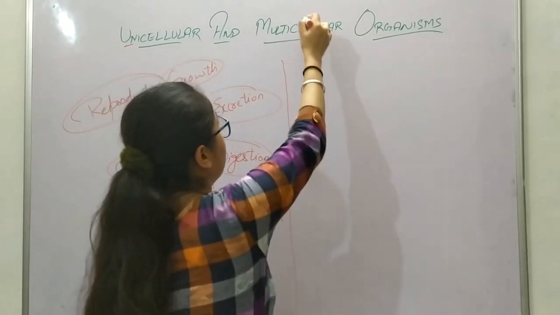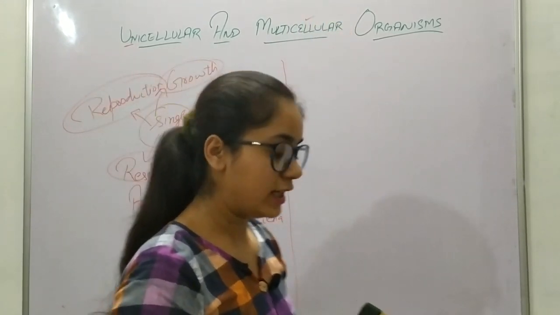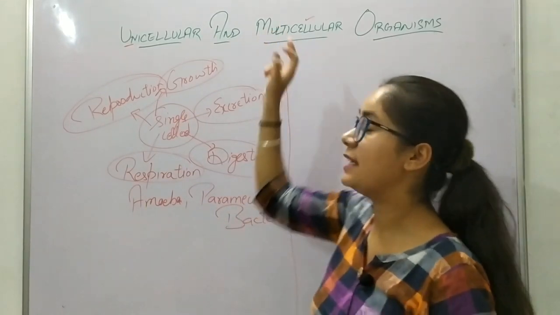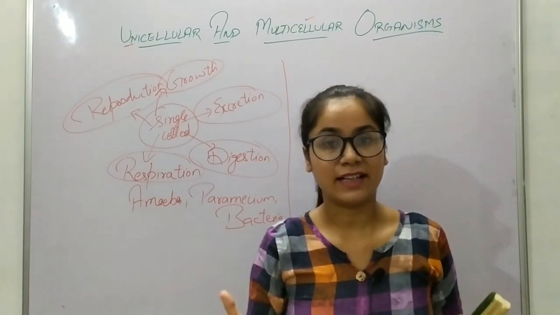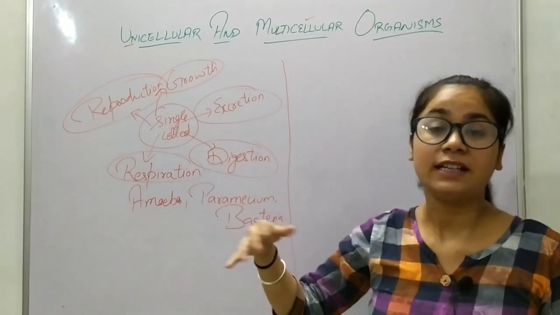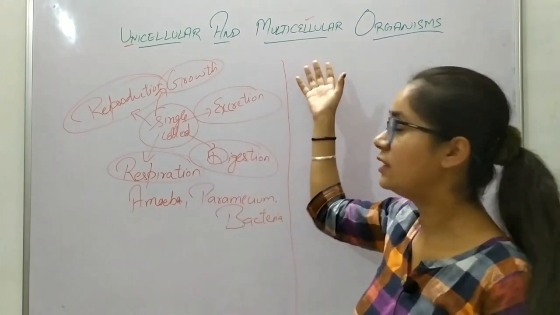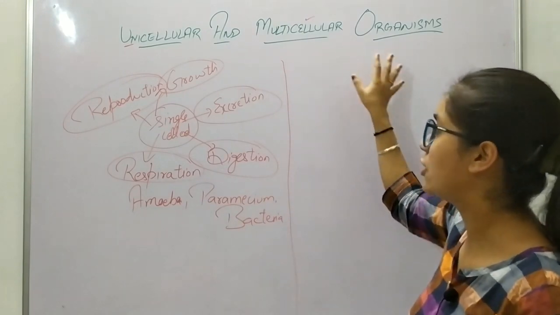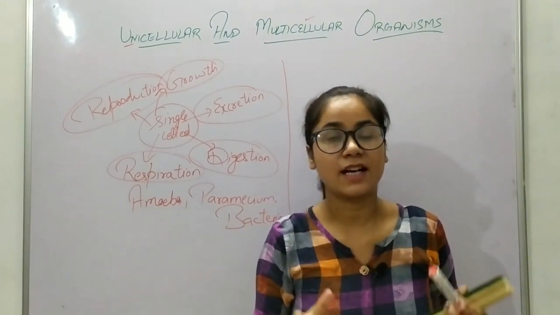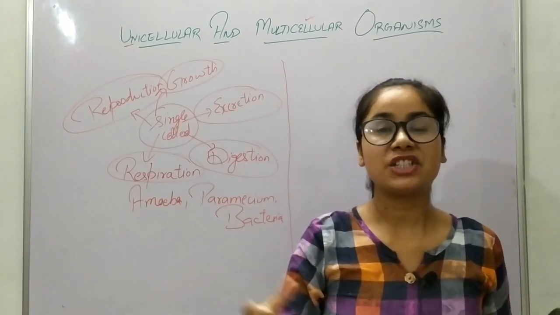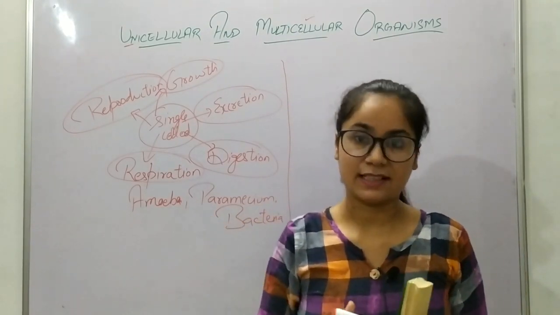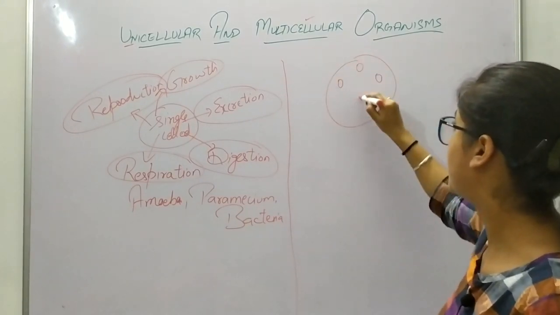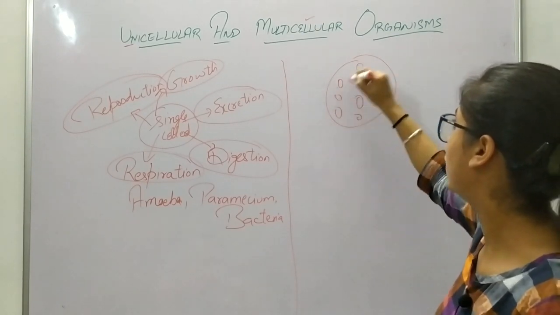Now let's talk about the multicellular organisms. What are these multicellular organisms? As you can see from its name too, multi means more than one, right? More than one or two, it may be 2, 3, 4 and even more than 4. And cellular means cells. So these are the multicellular organisms. The multicellular organisms are those organisms in which a number of cells are present. There is one organism and a number of cells are present in the multicellular organism.